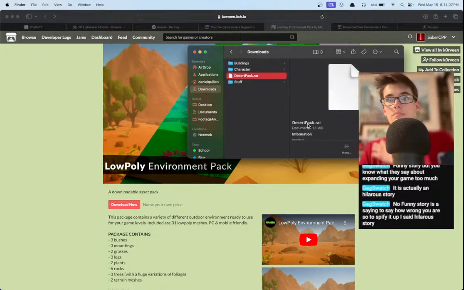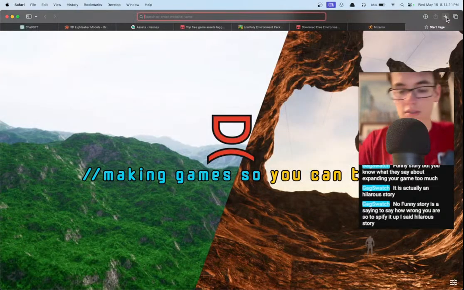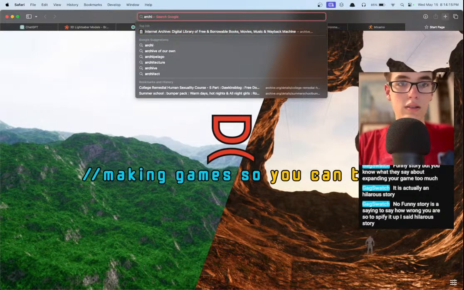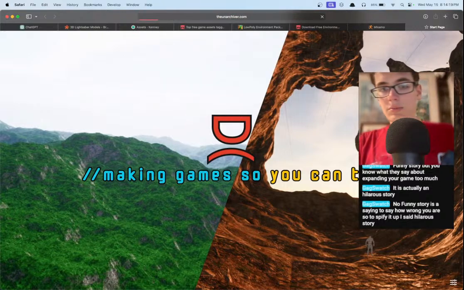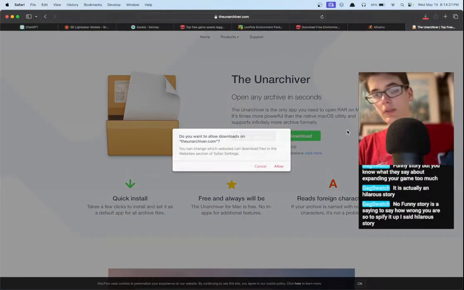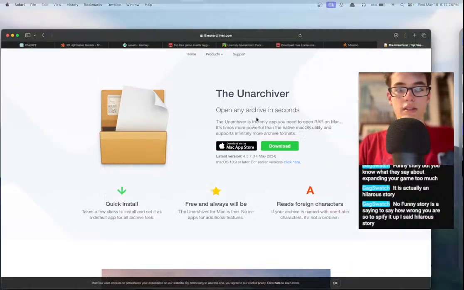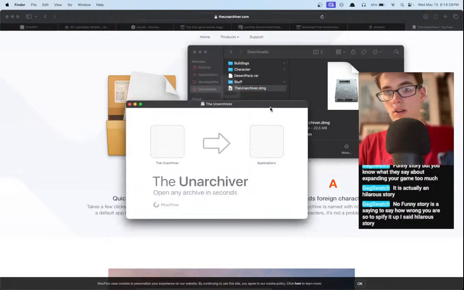Okay, and then we need to unpack this RAR because macOS for some reason doesn't actually come with an installed app that can, what is it called? Unarchiver. For some reason macOS doesn't come installed with software that can rip open the RAR, so we have to download a little something, and then we can run that something,